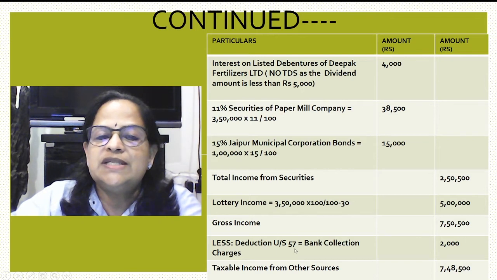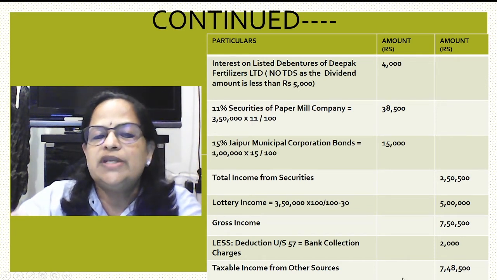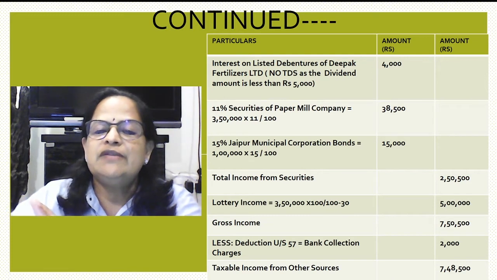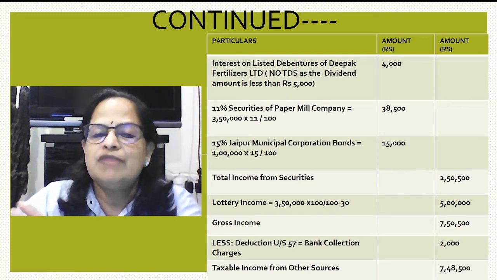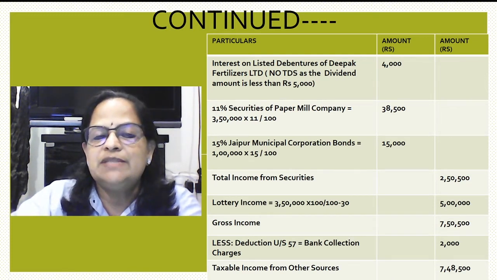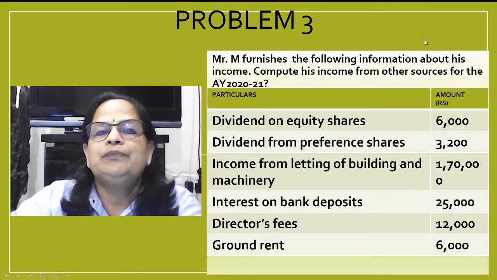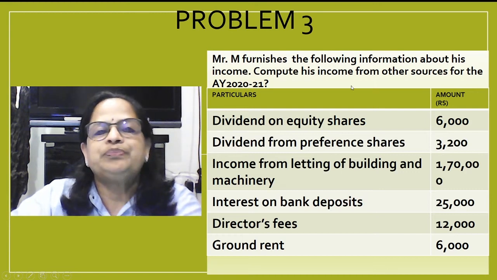Less deduction under section 57. Bank collection charge is 2,000. So the bank is collecting 2,000 and he can claim that under section 57. You know that section 57 is the deduction we allow for income from other sources. So taxable income from other sources is 7,48,500.